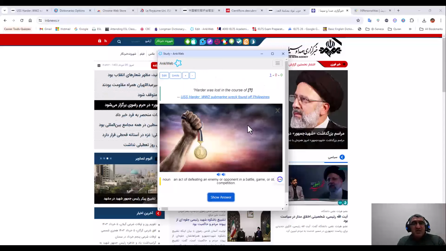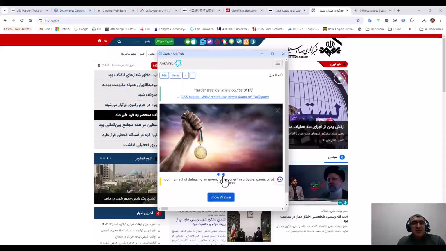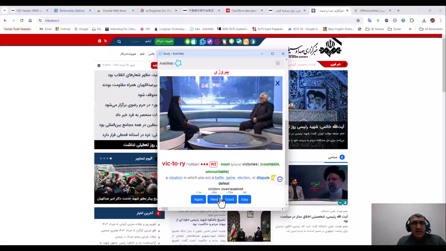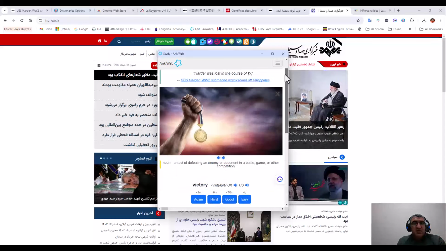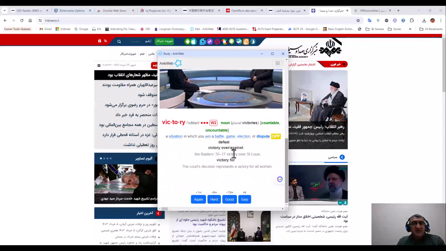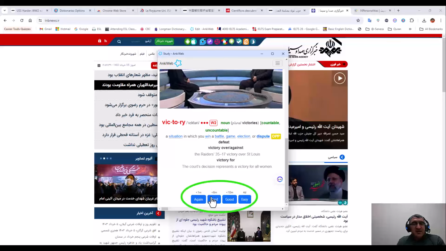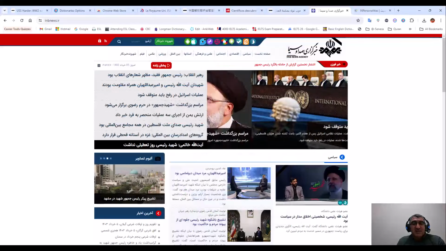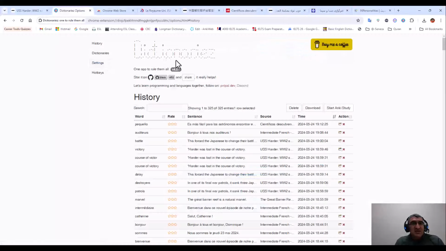As I mentioned, this is the only word that I have added here. You can listen to the pronunciation. And when you click on show the answer, it gives the picture or the definition, the meaning, everything that you have added. And you can play with it, work on it, and it is an easy tool. I'm not, as I mentioned, going to talk more about this, more about the settings and changes.